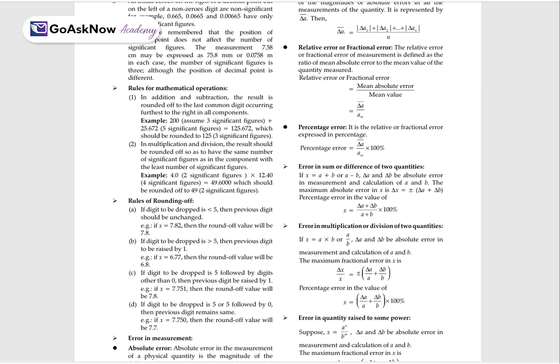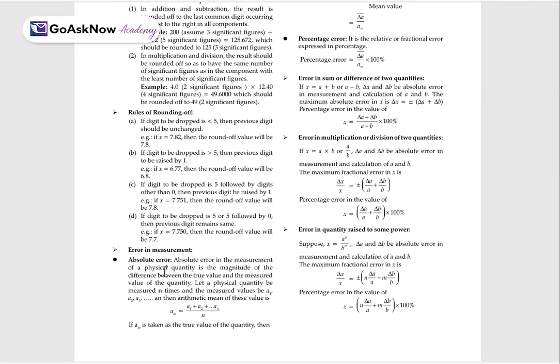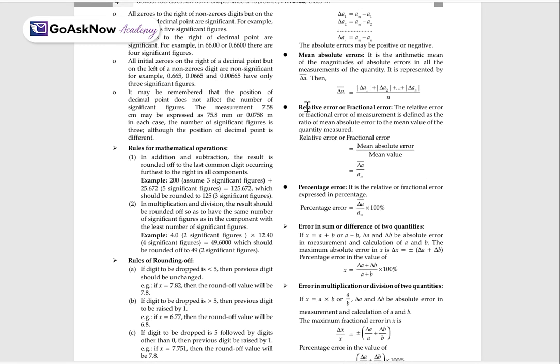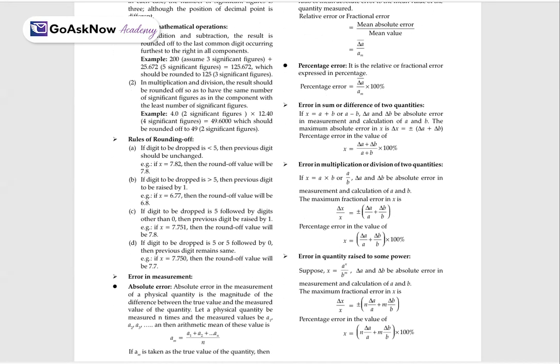Now, errors in measurement. These are important for experiments as well. There are some errors like absolute error, mean absolute error, relative error or fractional error, and percentage error. So these are some errors in measurement and the types we can see.